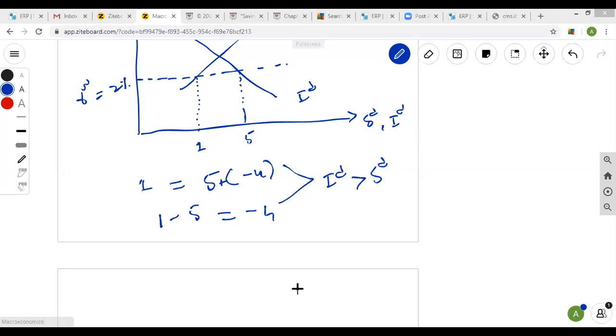So, did you get the idea of goods market equilibrium in a small open economy? And we made the assumption that a small open economy is one whose international lending and borrowing does not affect the world real interest rate. So the world real interest rate would stay the same for domestic residents, like domestic lenders and borrowers. And it is not necessary for the open economy that desired saving must always be equal to investment.